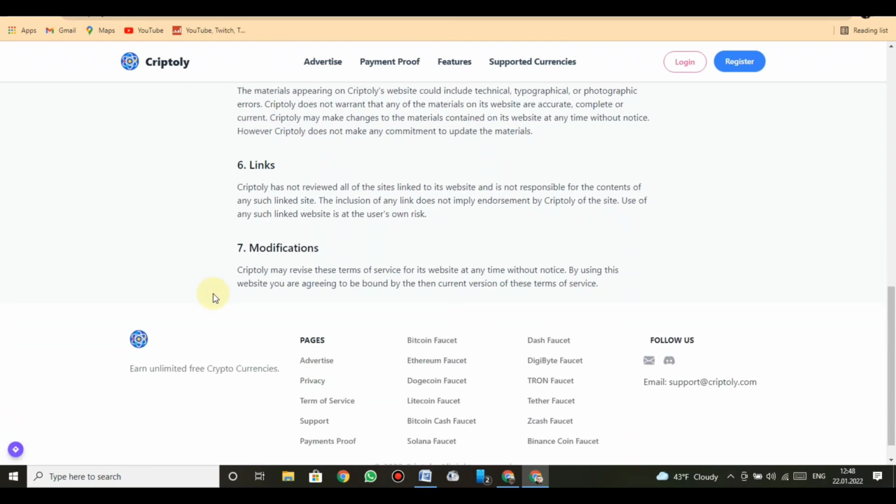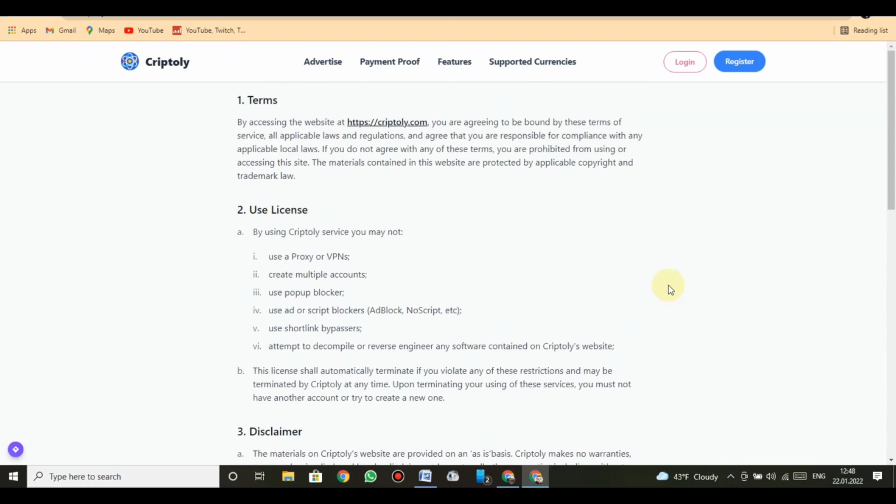6. Links. CRIPTOly has not reviewed all of the sites linked to its website, and is not responsible for the contents of any such linked site. The inclusion of any link does not imply endorsement by CRIPTOly of the site. Use of any such linked website is at the user's own risk. 7. Modifications. CRIPTOly may revise these terms of service for its website at any time without notice. By using this website you are agreeing to be bound by the then current version of these terms of service.